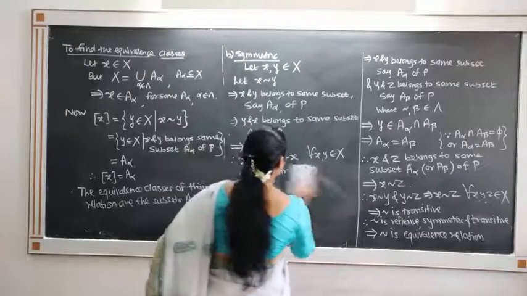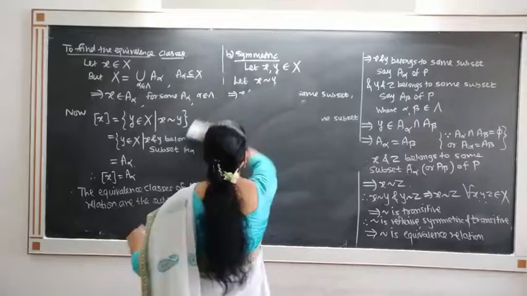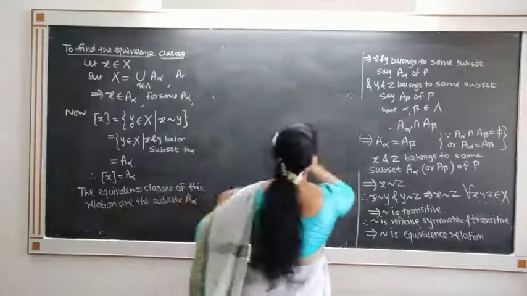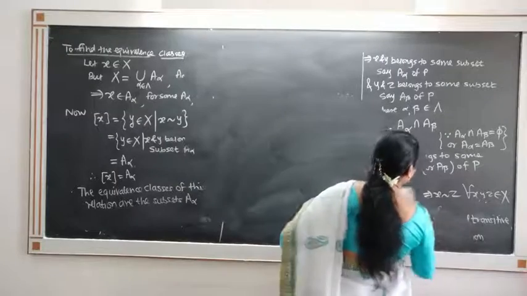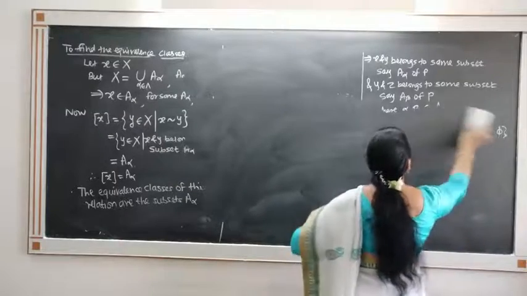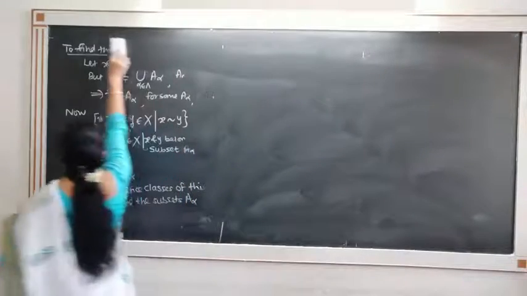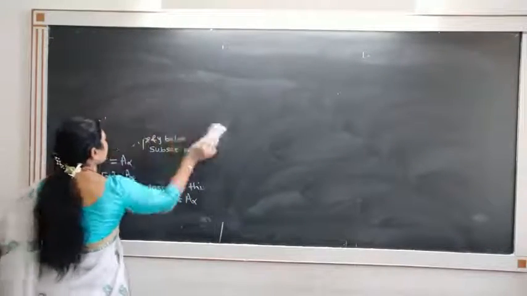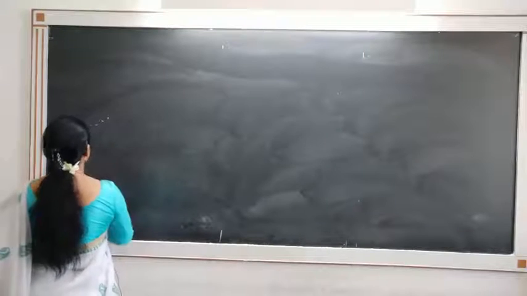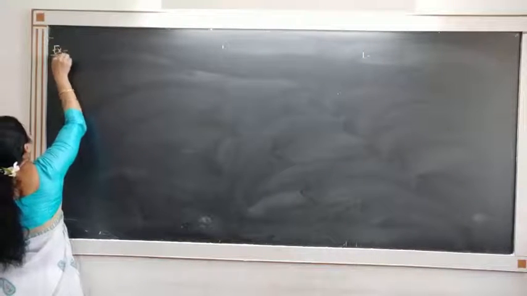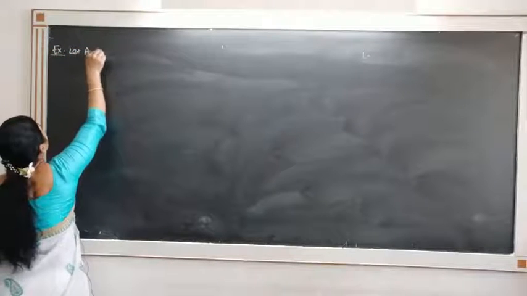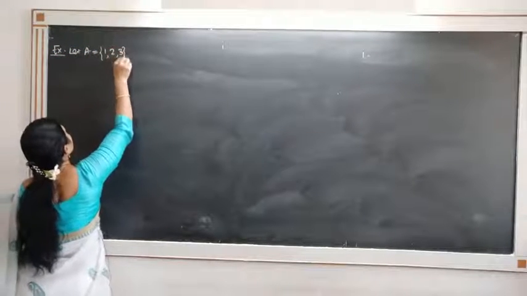We will consider one example and show how to get a partition and the corresponding equivalence relation. So let the set A be equal to {1, 2, 3}.